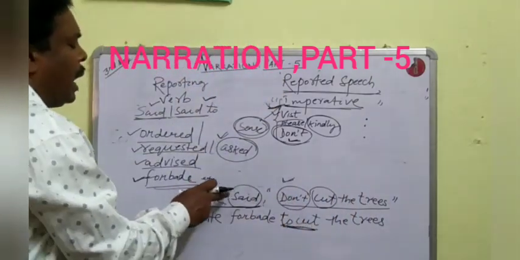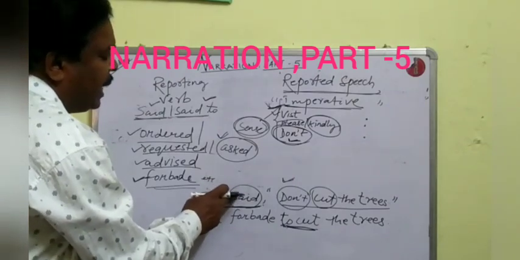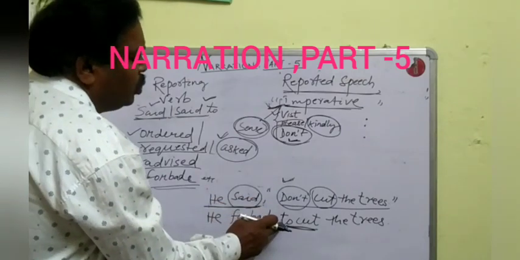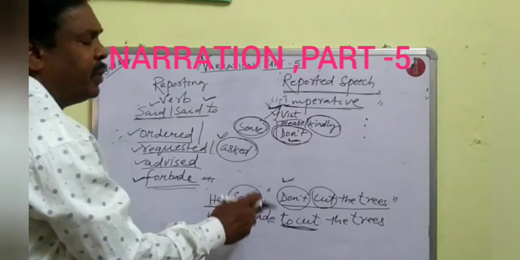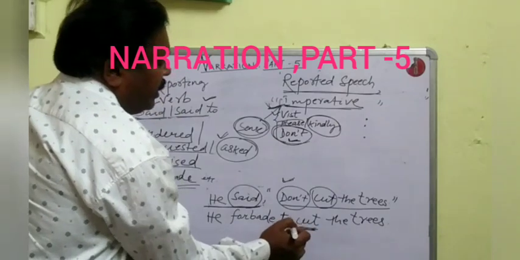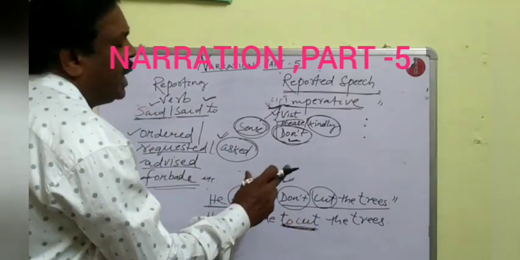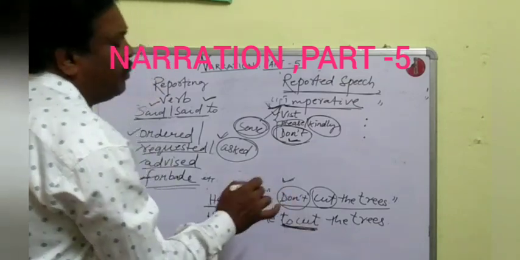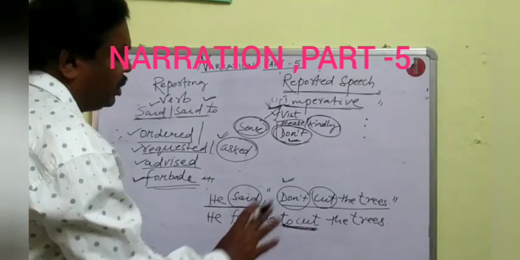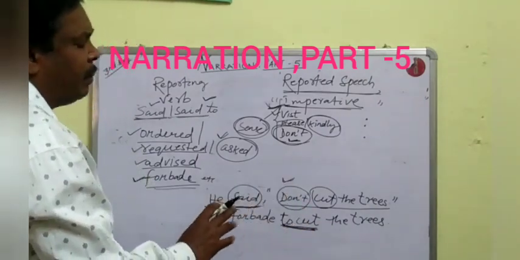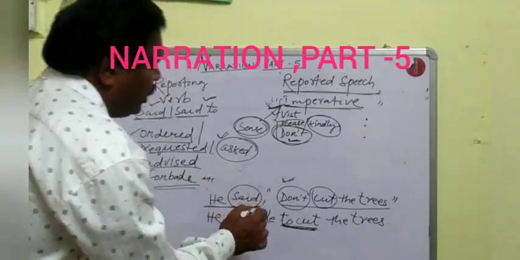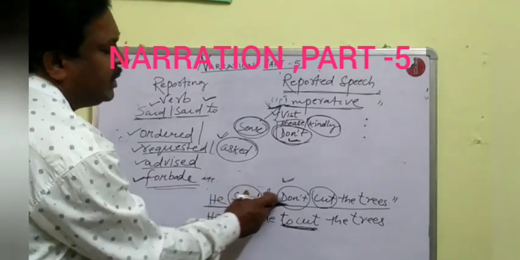After changing the reporting verb said into forbade, you will remove the comma and inverted commas. Then you shall use to before the first form of verb so that it becomes a to infinitive. That means we shall keep that structure in to infinitive form, then write the other words and phrases. Is it clear? This sentence can also be changed in other ways without using forbade, but this is the simplest way.